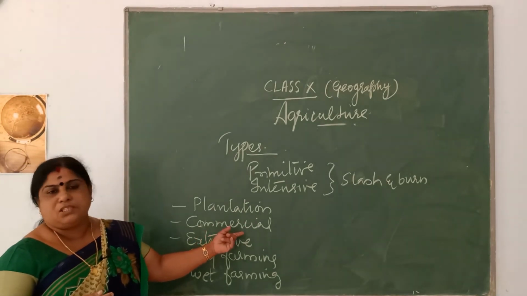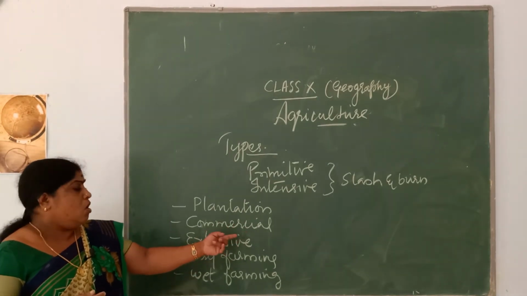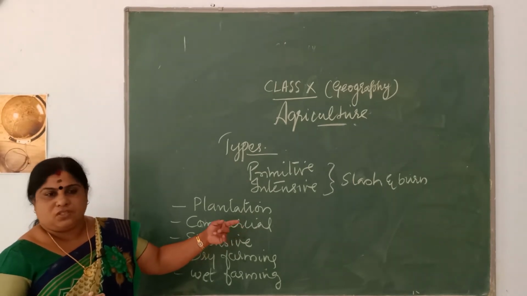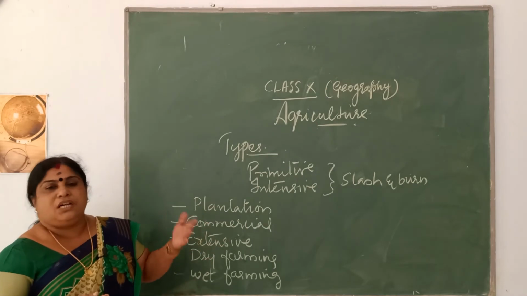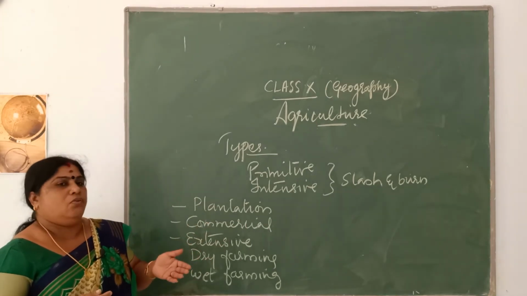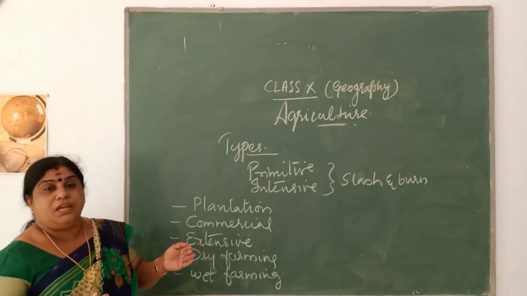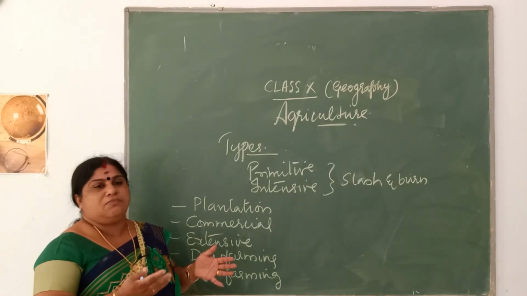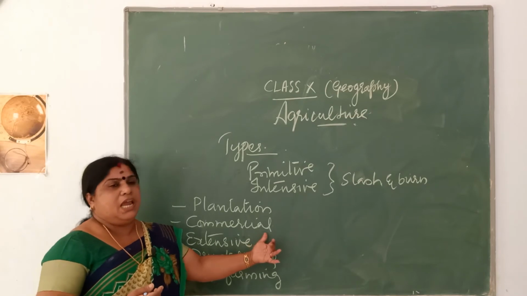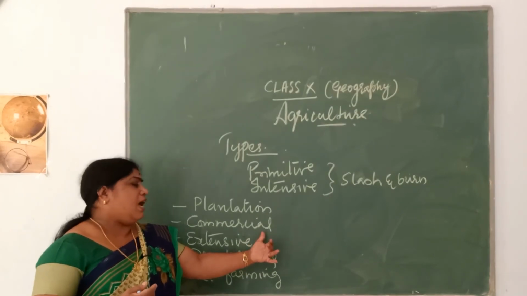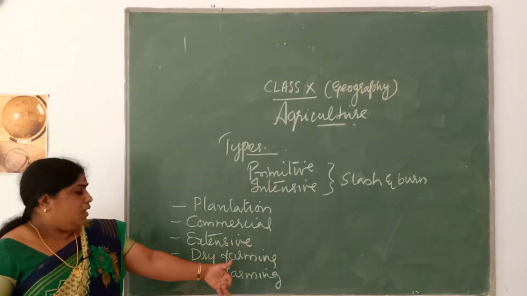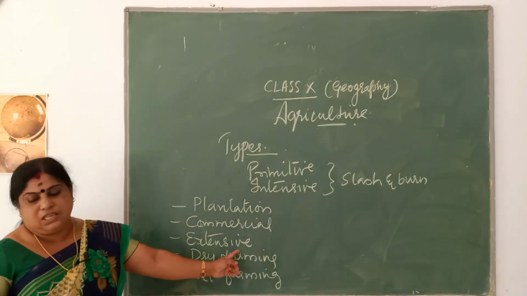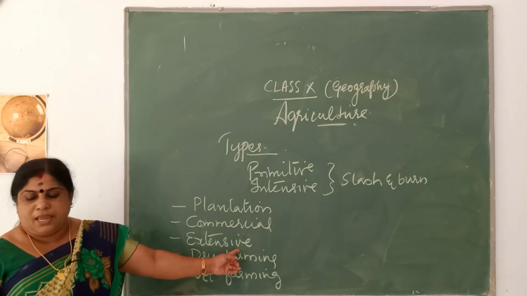This commercial farming is mainly done to create employment opportunities, and here they use high yielding varieties of seeds, manures are used, fertilizers are being utilized. All these are used mainly to increase the productivity, because they need to earn cash. So such farming is called commercial farming. Next is intensive farming, you had already learned. Then next is extensive farming. So what do you mean by extensive farming?